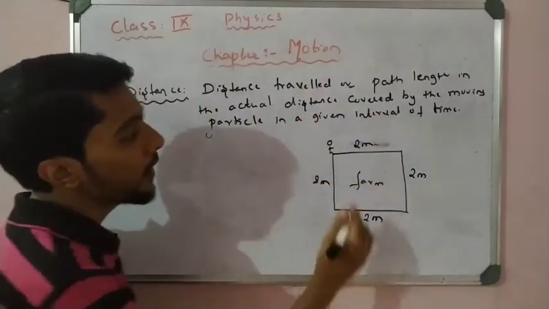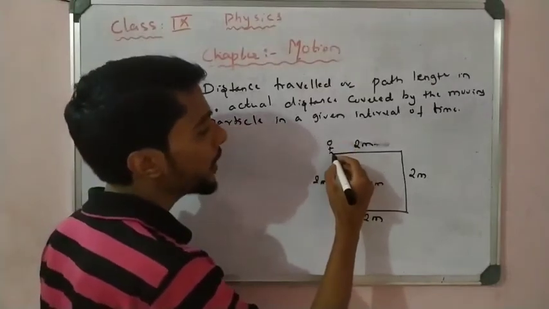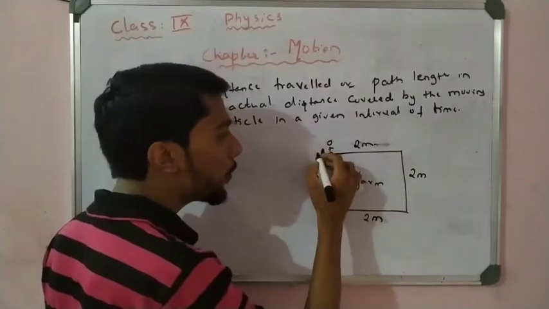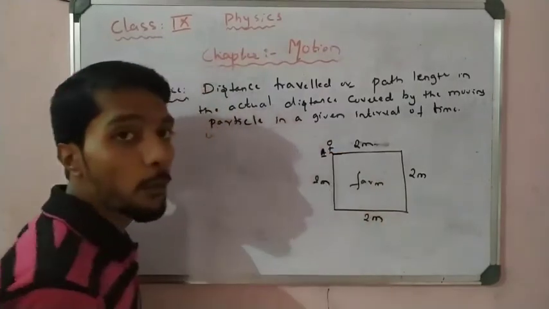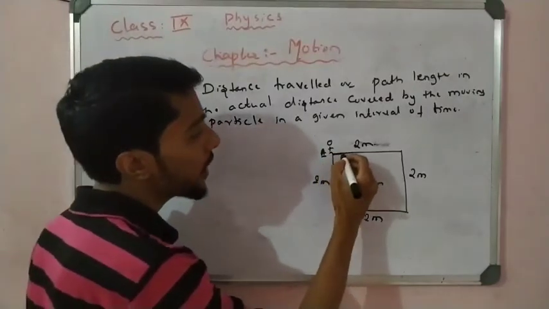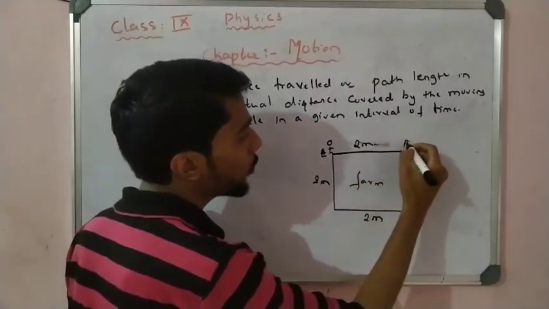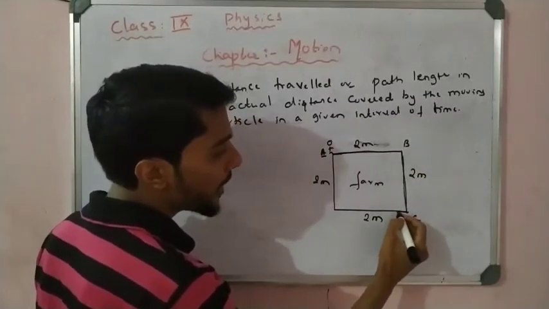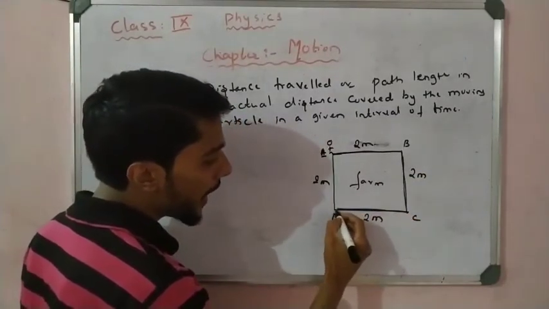Now let us see the man start walking. He starts from point A and reaches point A again, so the initial position and the final position are the same, right? He starts at A and comes to B, and from B he walks to C, and from C to D, and D to A.